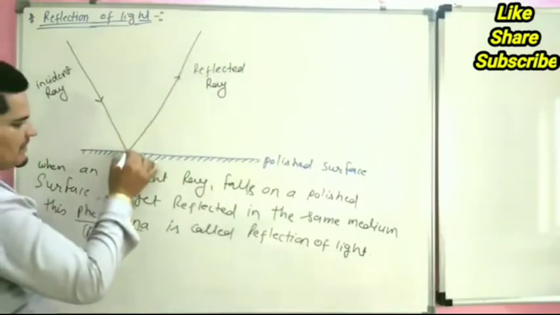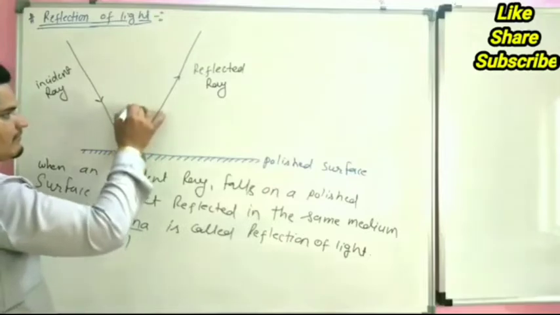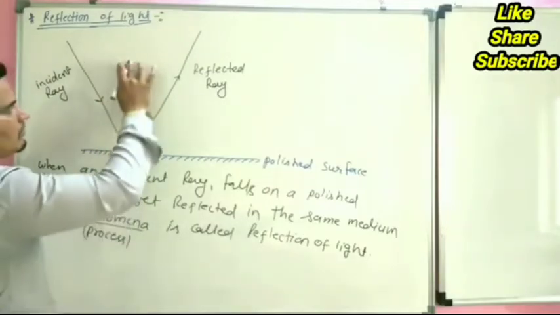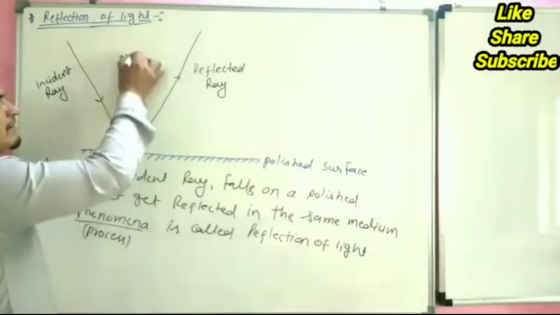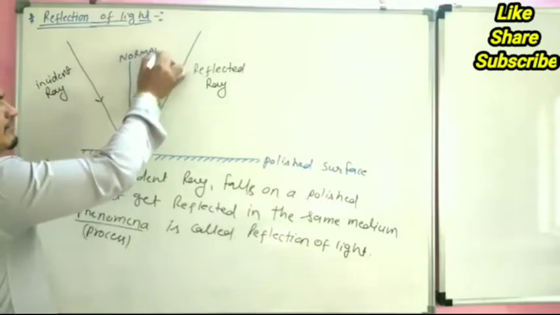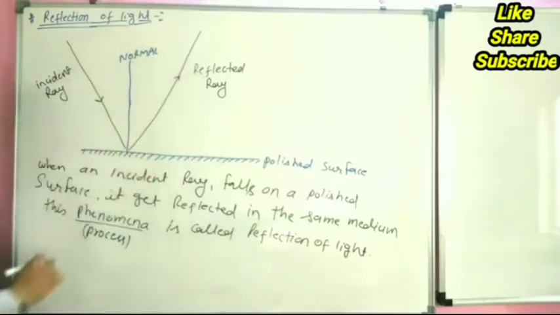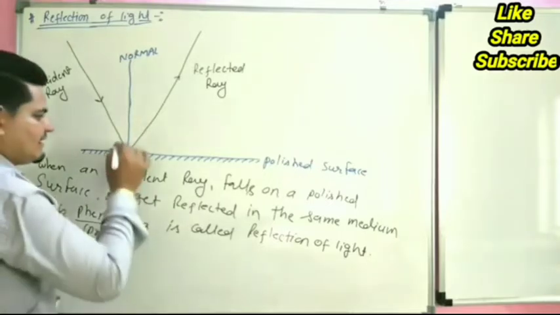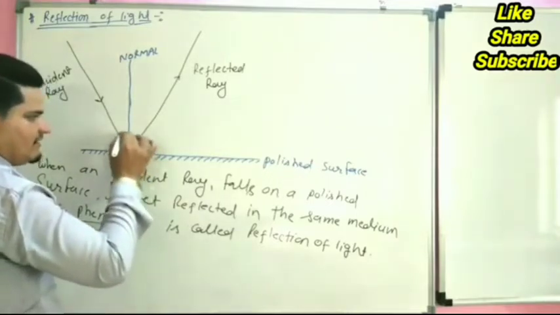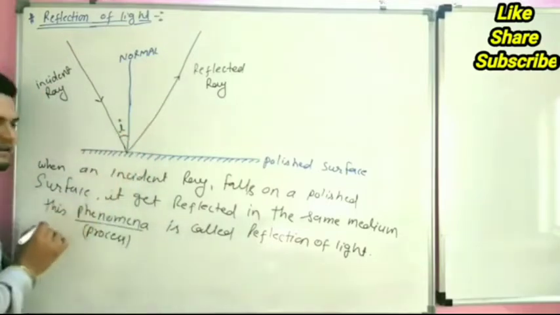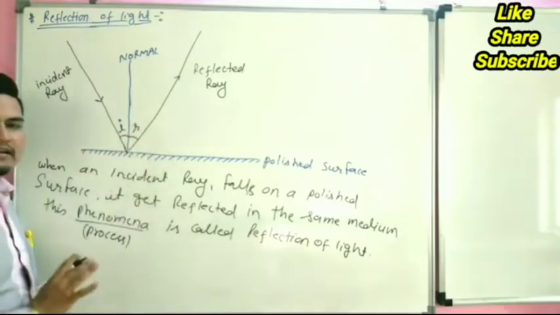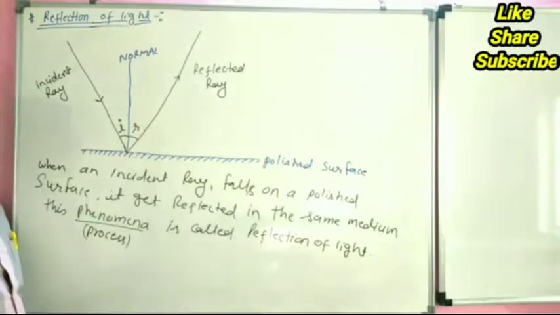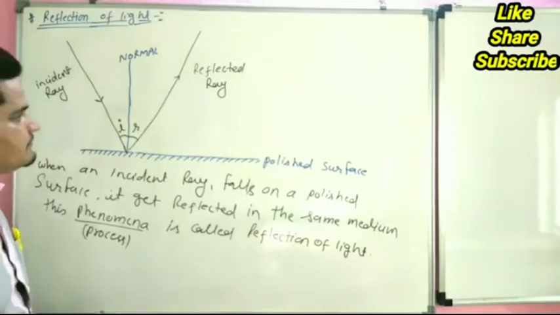Here is a perpendicular line. This line is called the normal, because it is normal to the plane. And this angle is denoted by I. It is the incident angle. And this angle is denoted by R. This is called the reflected angle. So there are two laws of reflection. The laws of reflection are also important.